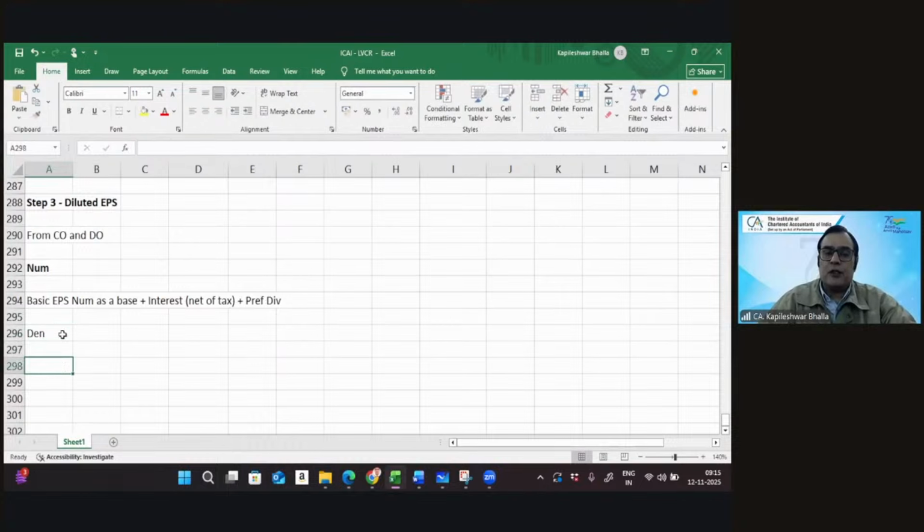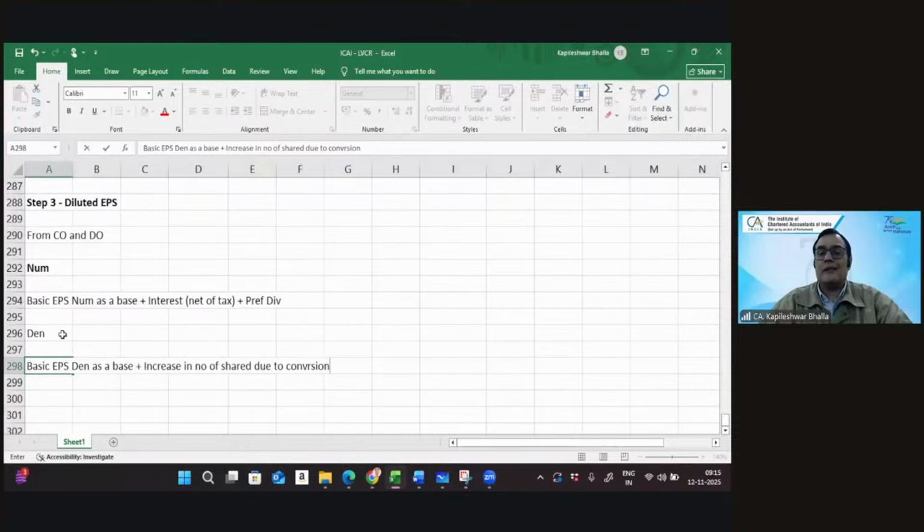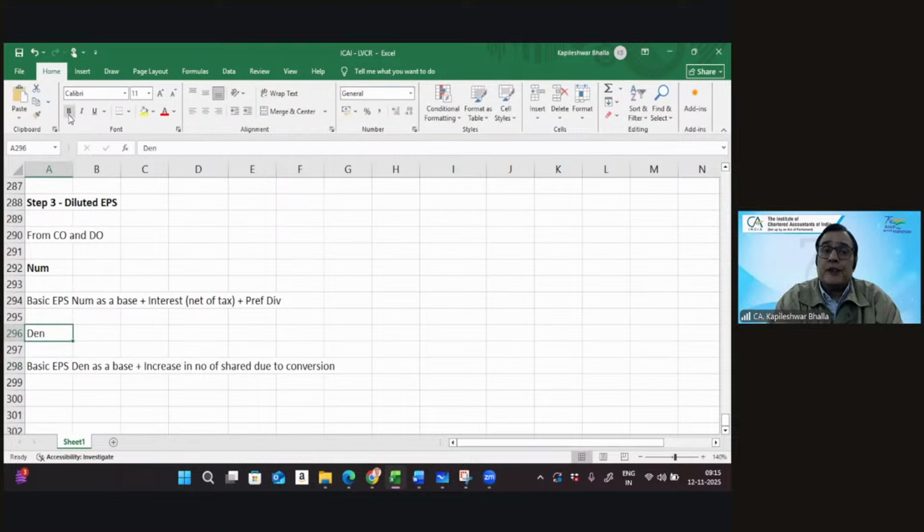Similarly, in terms of the denominator, you will take the basic EPS denominator as a base. And to this, you will add the increase in number of shares due to conversion. Now, here, there is a very important input you need to be careful on. Generally, when you're considering the change in the denominator, you always consider as if the conversion took place at the beginning of the year.